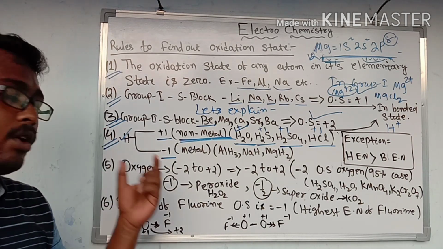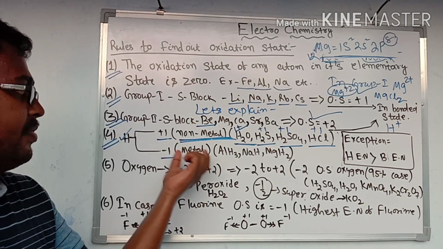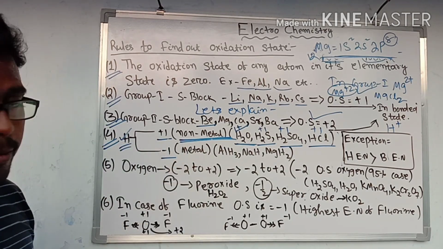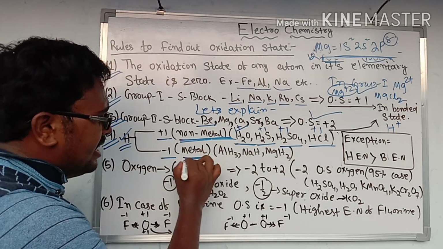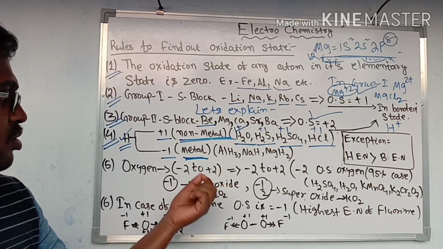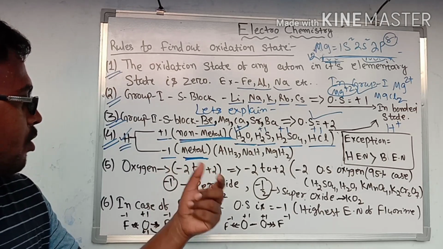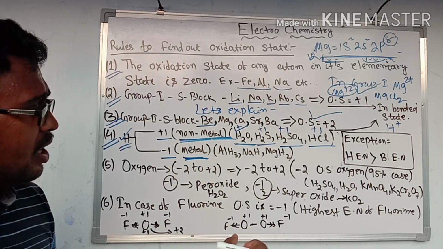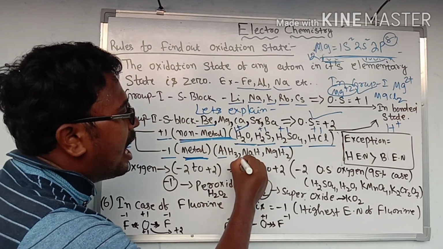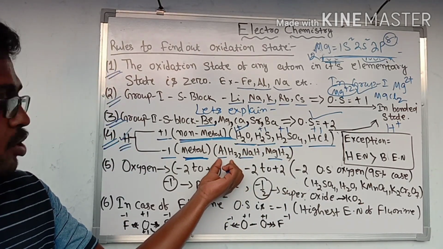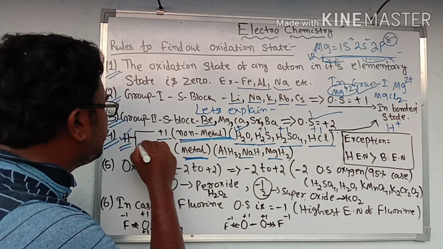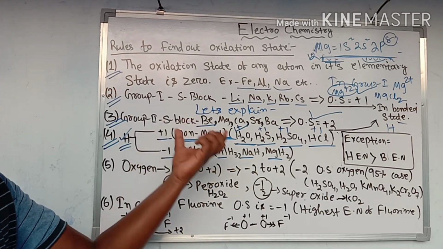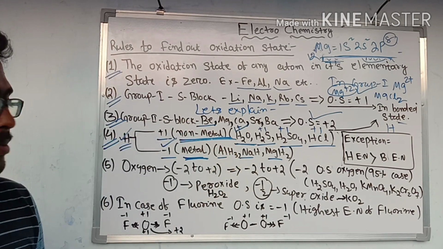But when hydrogen is bonded with a metal, then the oxidation state of hydrogen will be -1, because metal has low electronegative character. So due to the low electronegativity of the metal, hydrogen will attract the electron of the metal atom. So in hydrogen, a negative charge will be developed, and the oxidation state of hydrogen will be -1.